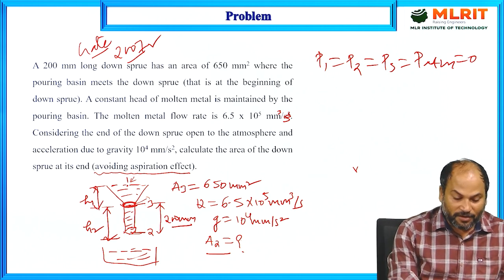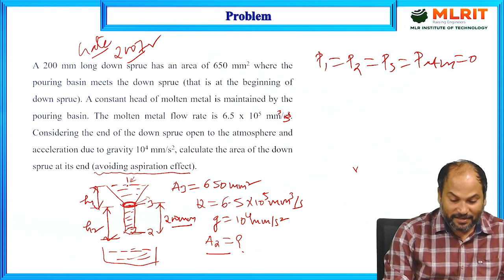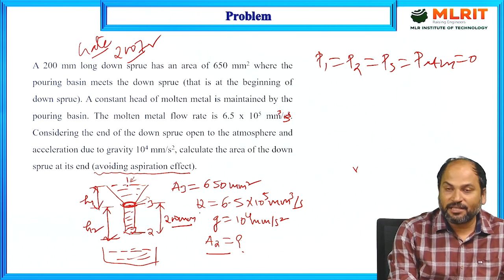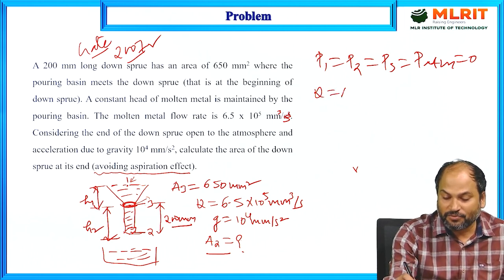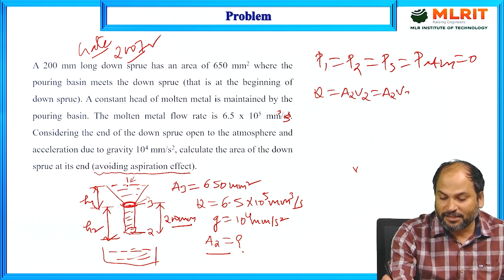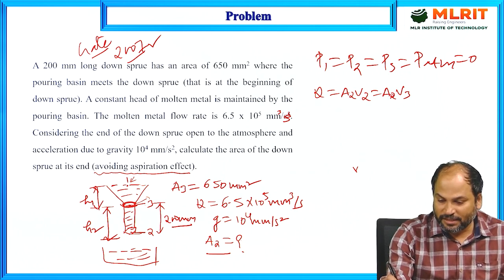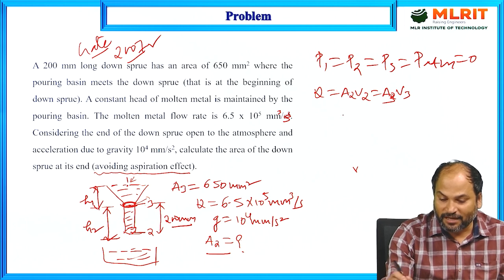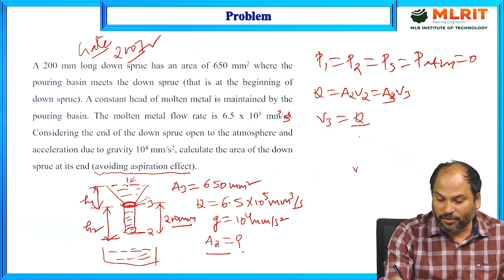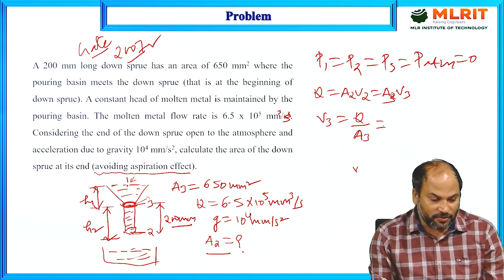In this problem, the area A3 is given, but the velocity is not given, and Q is given. Through the continuity equation, we can write Q = A2 V2, which is of course equal to A3 V3. A3 is given, but V3 is not given, so from here we can calculate V3. V3 will simply be Q upon A3. Q is given in the problem. What is the value?